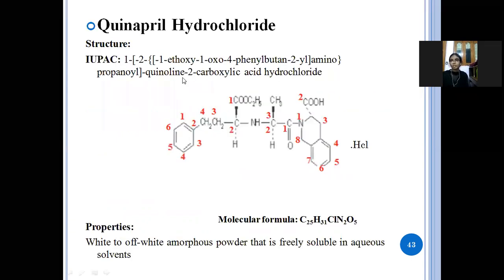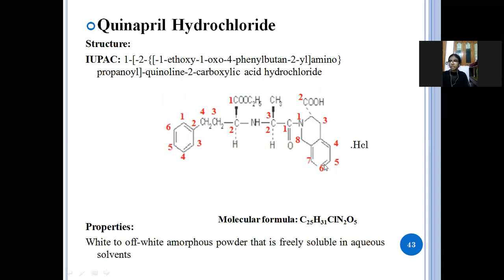Next, quinapril hydrochloride. This is the structure of the quinapril, and the IUPAC name is 1, 2, 1 ethoxy, 1 oxo, 4 phenyl butane, amino, propanol, phenolene, 2 carboxylic acid hydrochloride.